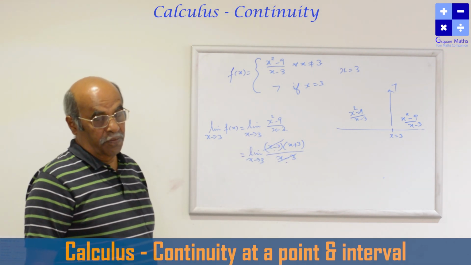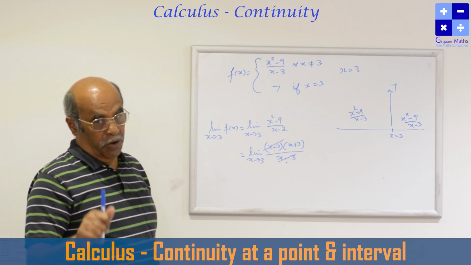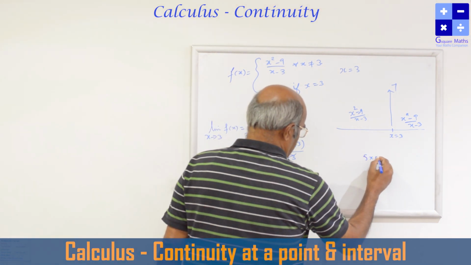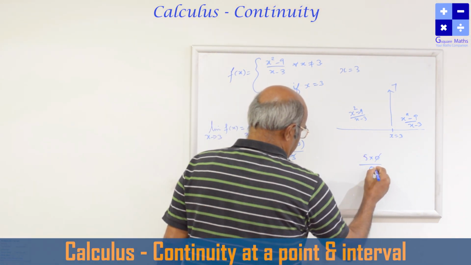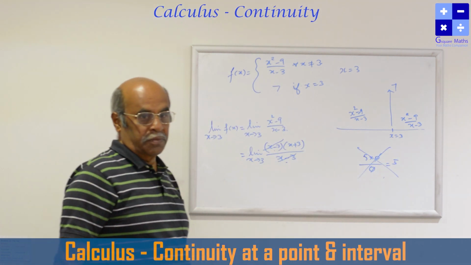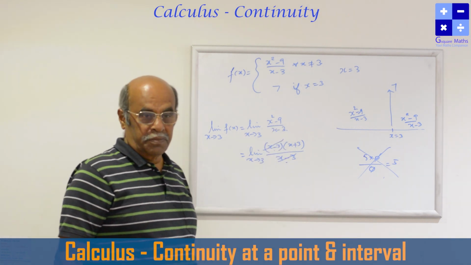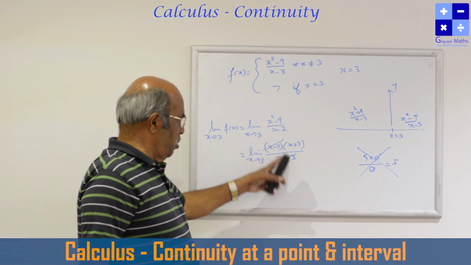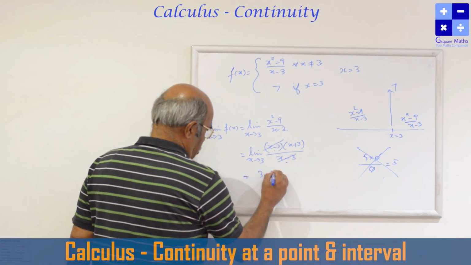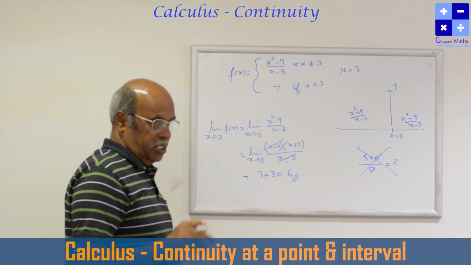You have to be very careful. In the numerator and denominator, if you want to cancel, you have to be careful, they must be non-zero numbers. If that is the case, 5 into 0 by 0, cancelling 0 and 0 gives 5? No. That is a basic concept mistake. A non-zero number can be cancelled. This is a non-zero, this is a non-zero, and cancelling this, limit value: 3 plus 3, that is equal to 6. So the limit value is equal to 6 here.